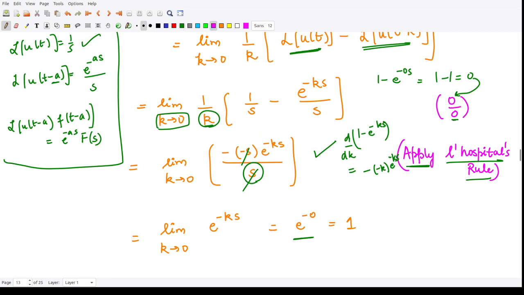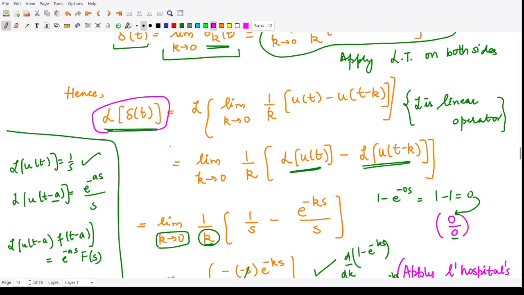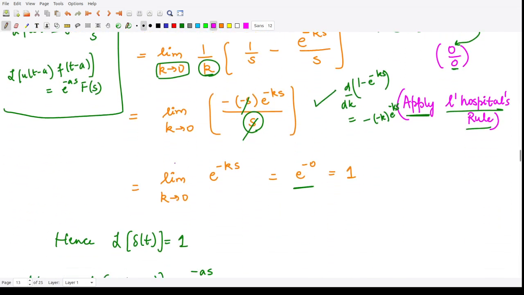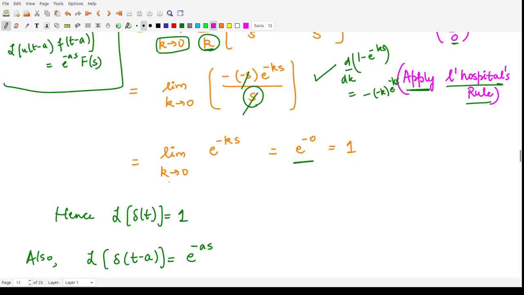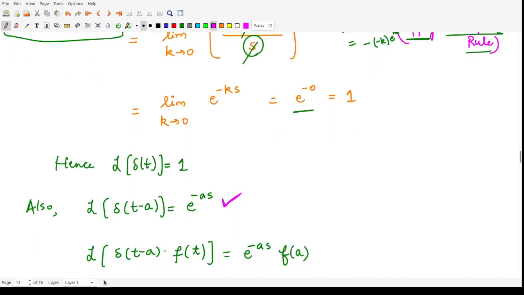So from here we saw that the Laplace transform of delta of t is equal to 1. Next, the Laplace transform of delta of t minus a is equal to e to the power minus as. And the Laplace transform of delta of t minus a into f of t is equal to e to the power minus as into f of a.